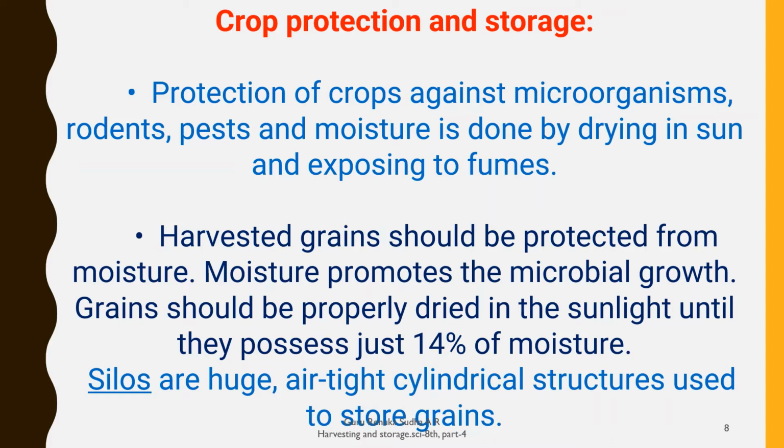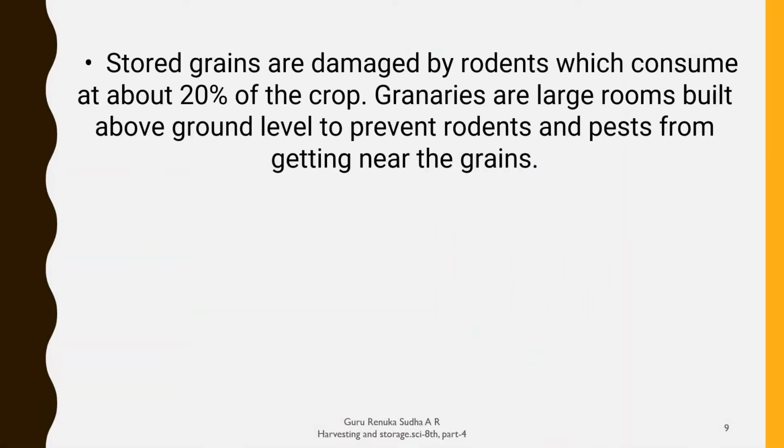Our people also use silos, that means a big cylindrical structure which helps us to store the grains. You can see this picture, which is helpful to understand what silos are, in the next slide. And why do we have to protect the crops?